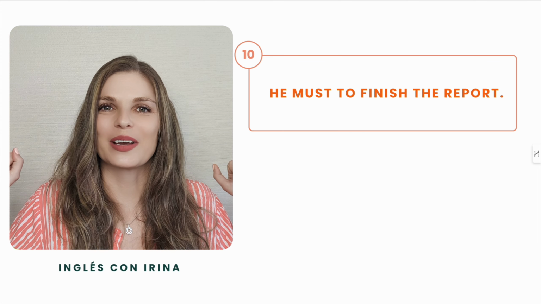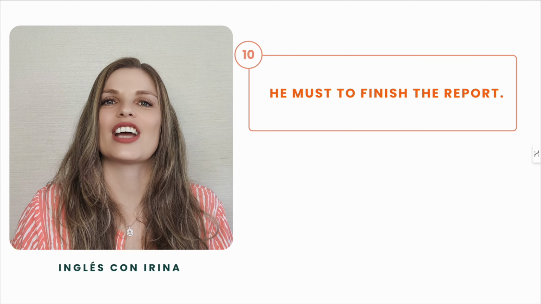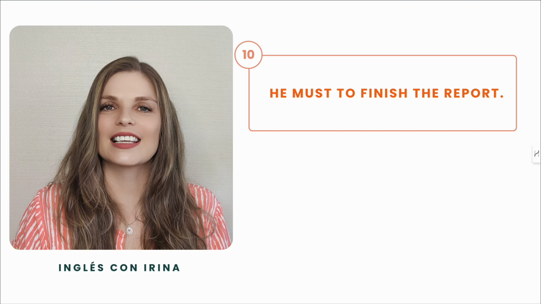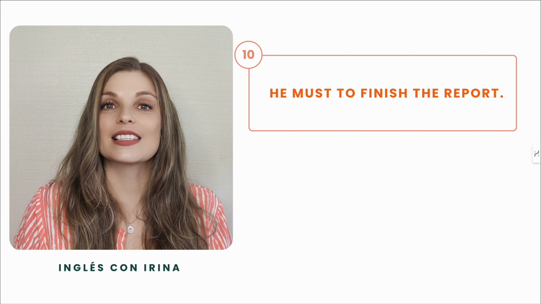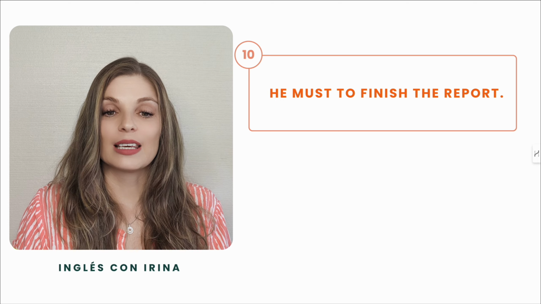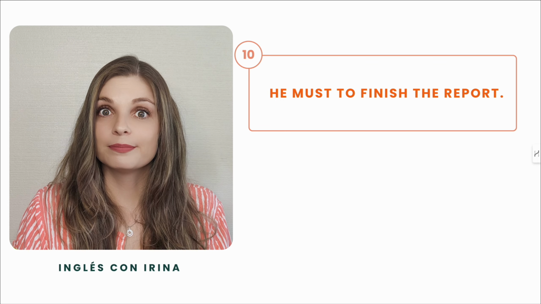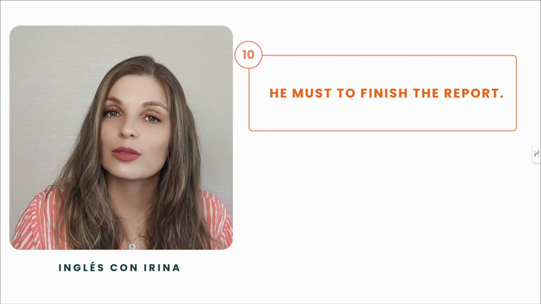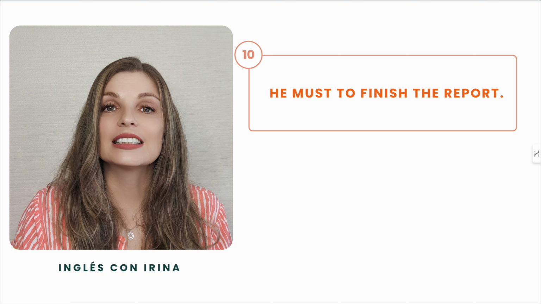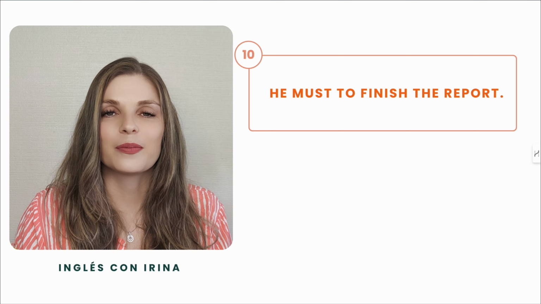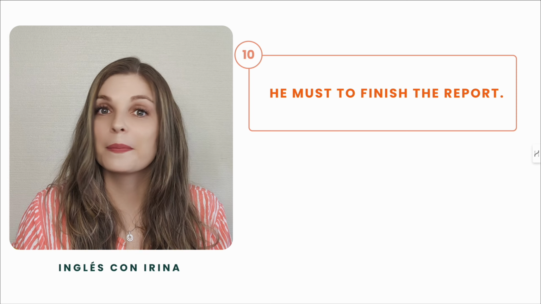Okay, we got to the last challenge for today, our last sentence with a mistake. So let's see if we can correct it. He must to finish the report. So this sentence is also about modal verbs, but it is not a question. So what's wrong here?